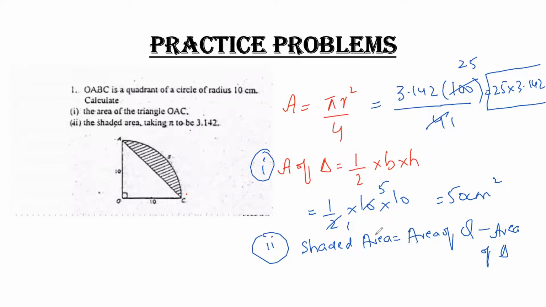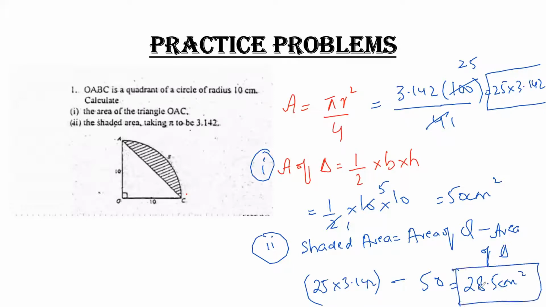This is your answer, minus the area of the triangle, which is 50. I can write it like this: 25 into 3.142, minus 50. And if I calculate the whole answer, I'll get 28.5 centimeter square. So this is my final answer for the shaded area.